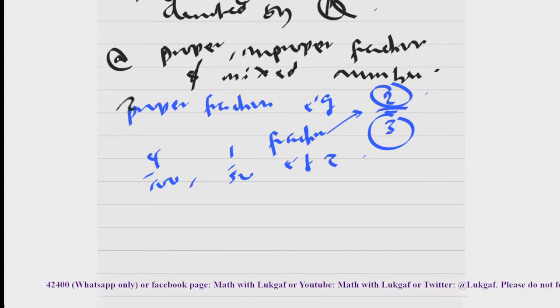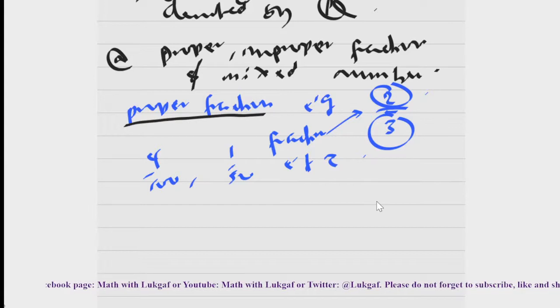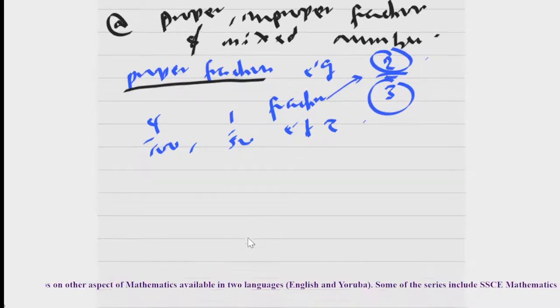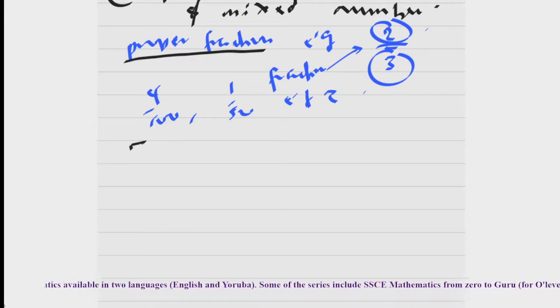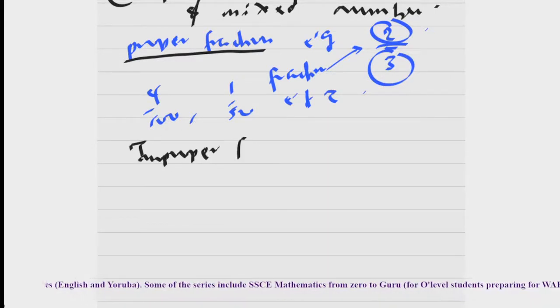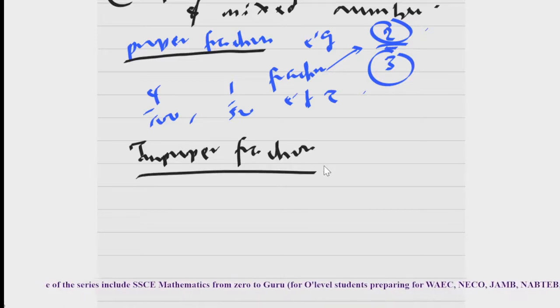Like, it is proper that you carry your youngest one. So in essence, when a smaller number is at the numerator than the number at the denominator, we have a proper fraction. Another type I've listed above is improper fraction. Improper fractions are the opposite of proper fractions. That is the numbers that are not proper. In essence, when you have a number that is greater at the numerator.